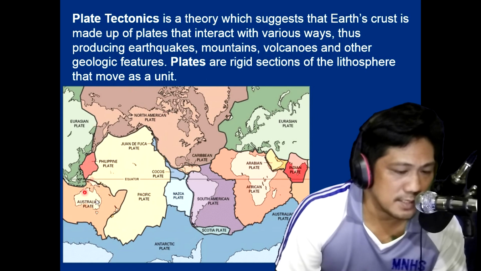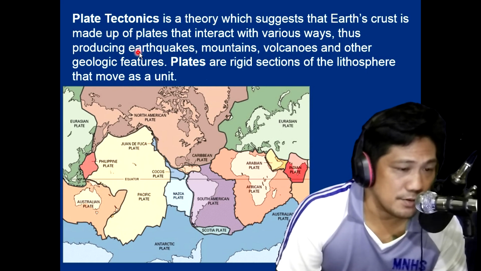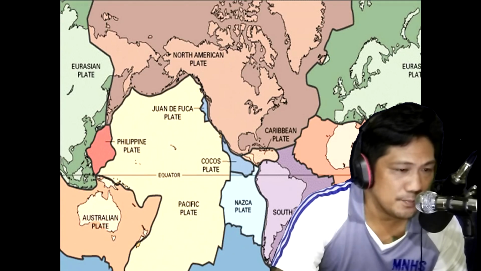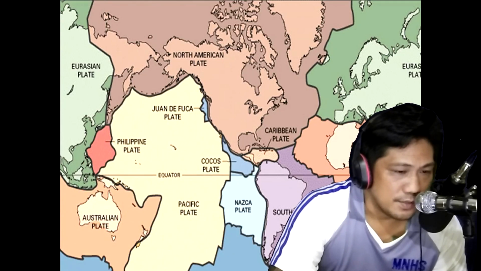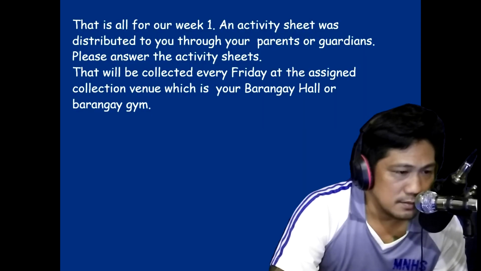So these plates around the world are in constant motion. When they interact with other plates, what happens is an earthquake. And some other geologic features will be formed like mountains and volcanoes. So these are the different plates around the world.